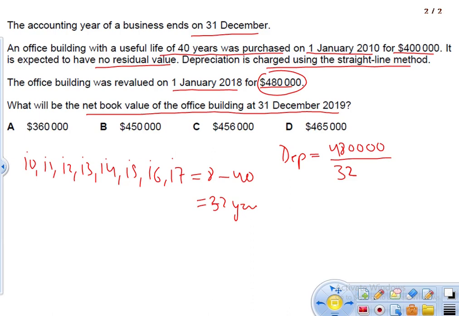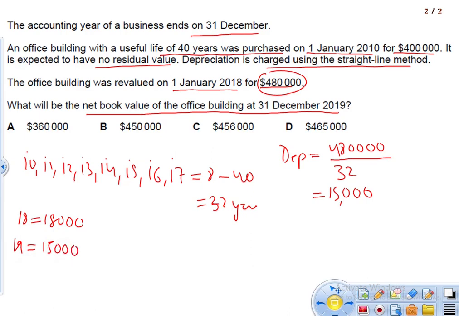So it's 15,000 per year. The amount of depreciation is 15,000 per year. Now in 2018 we charged 15,000, and in 2019 as well we charged 15,000 because of the straight line method.